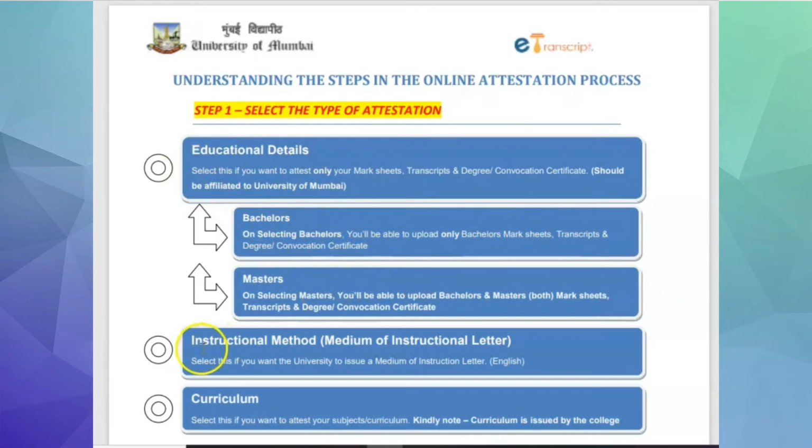Now, medium of instruction letter, select this option if you want the university to issue a medium of instruction letter that is other than English. Curriculum, select this if you want to attest your subjects.